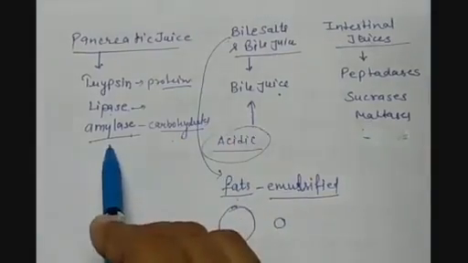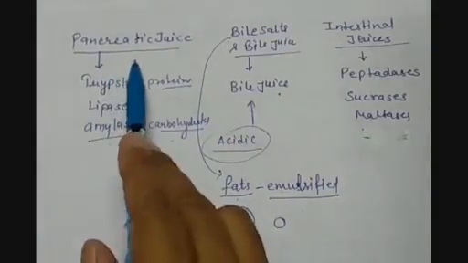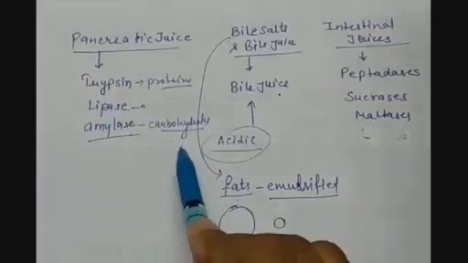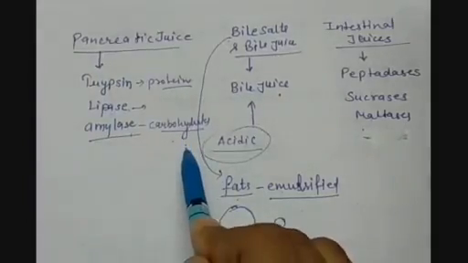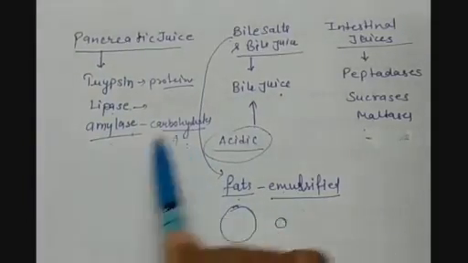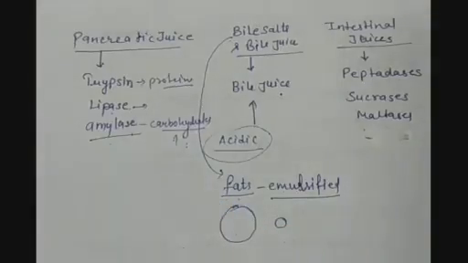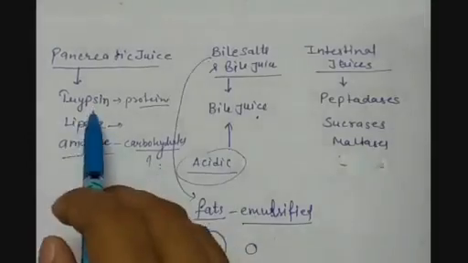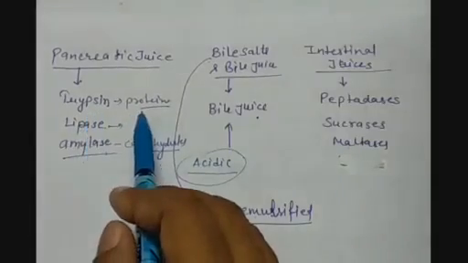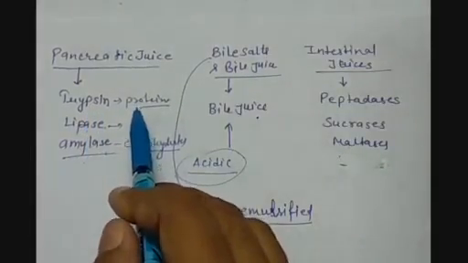So amylase, which is present in the pancreatic juices, can work on the carbohydrates to digest them. Starch is converted into glucose. Now the trypsin will digest the protein and convert it into peptides.